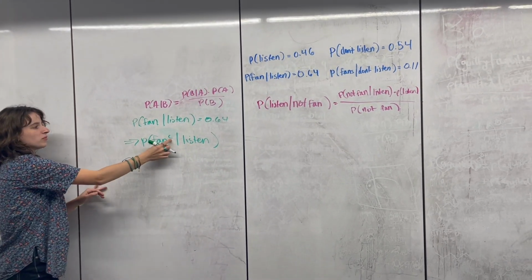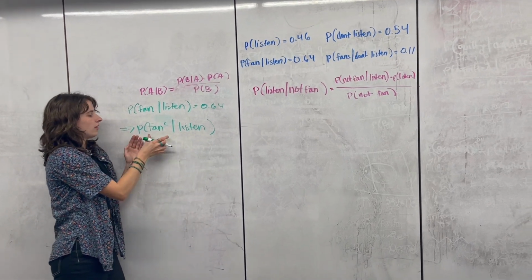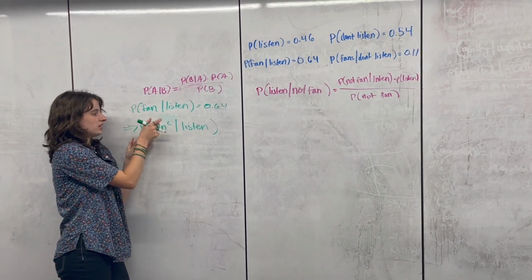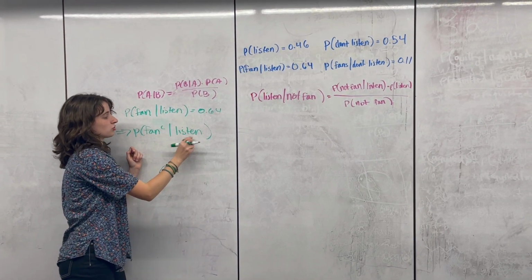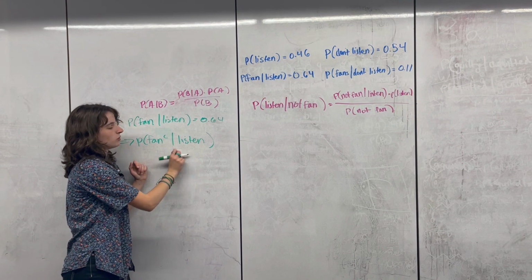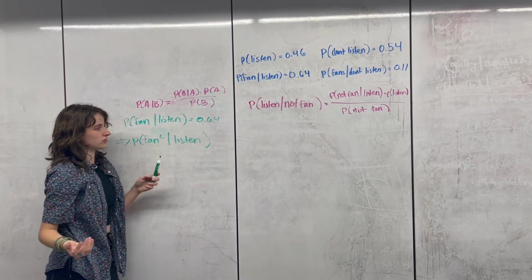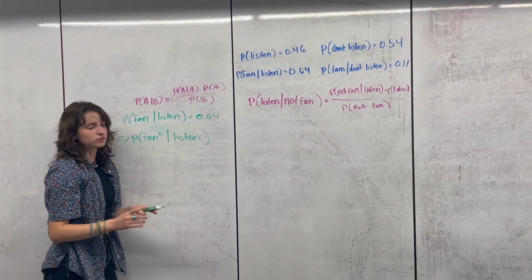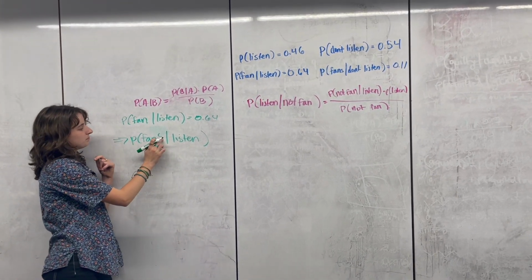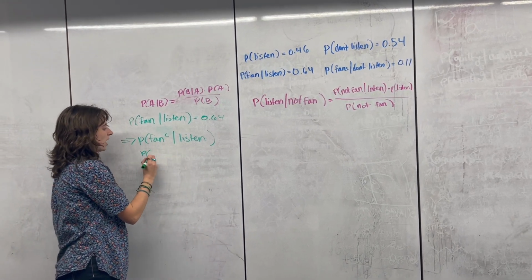You can see here the complement is applied to this first term, because we're already considering that this person listens to Taylor Swift. So we don't put the complement here, because that's not what we're looking for. We know that they listen to Taylor Swift. So we apply the complement here, and the complement of being a fan is just the probability of not being a fan.